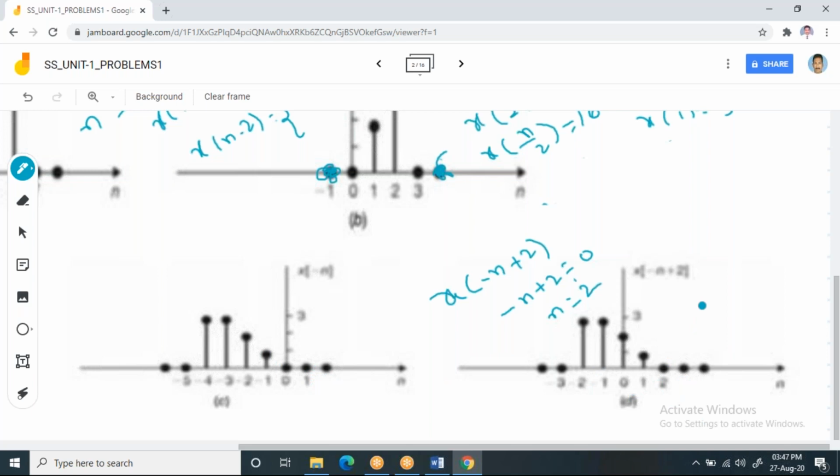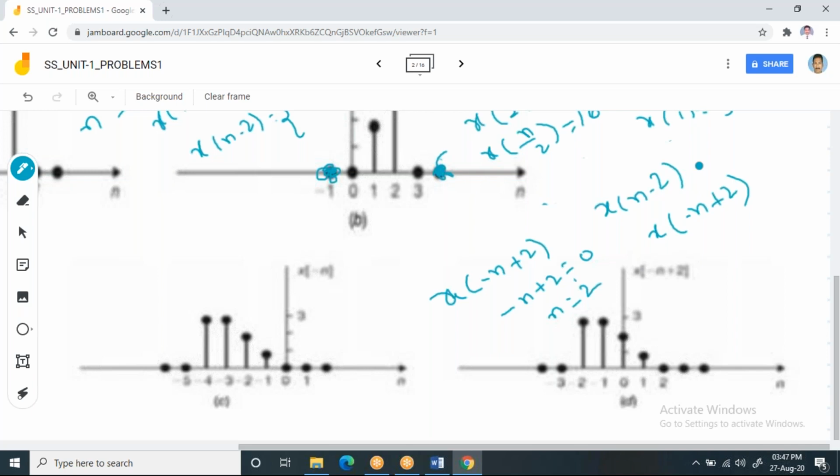Now please try to understand, here I can write x of n minus 2 and x of minus n plus 2. Both terms will give you positive values of n, but the waveforms that you get are not the same.